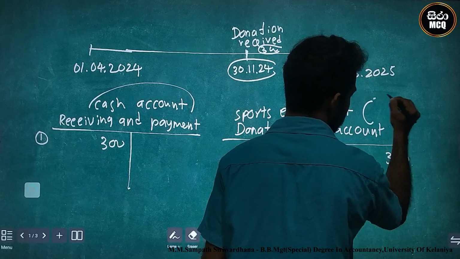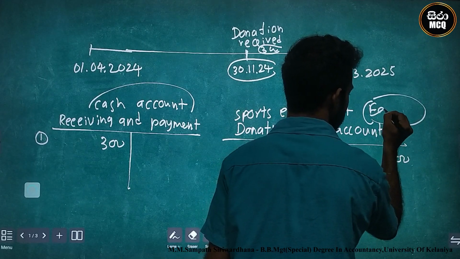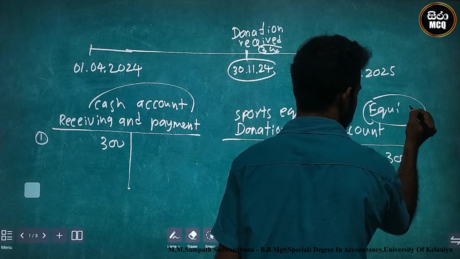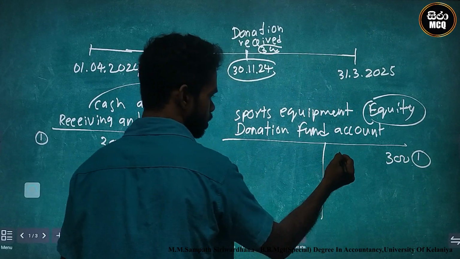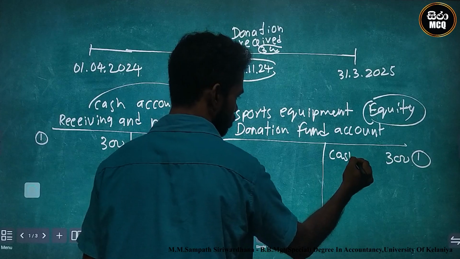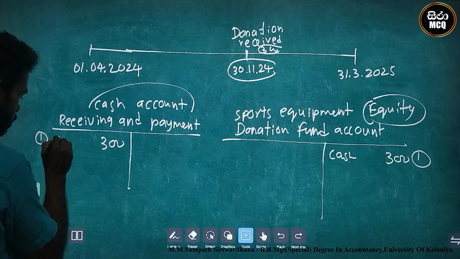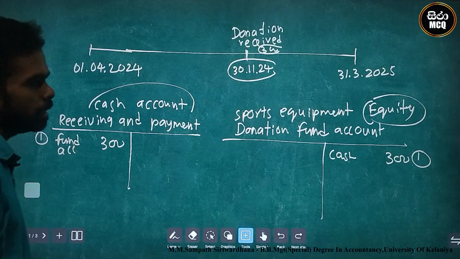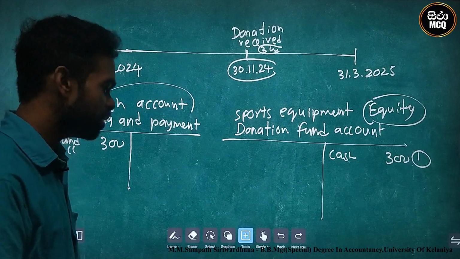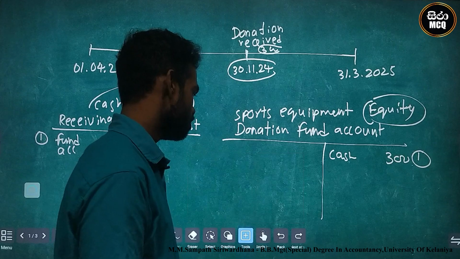This is an equity account. Short number 1: this is cash, this is the fund account. Okay, this is the double entry. Firstly, we identified it. Okay, let's see the next one.